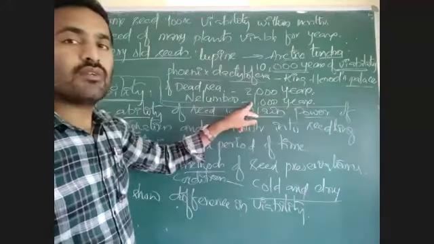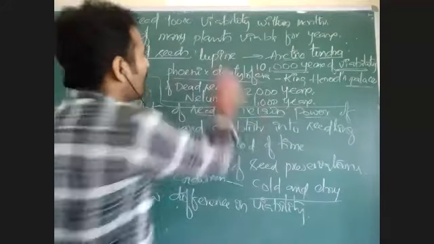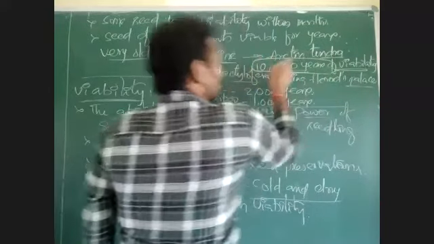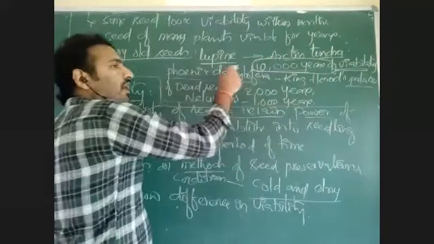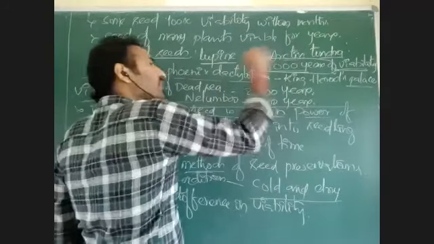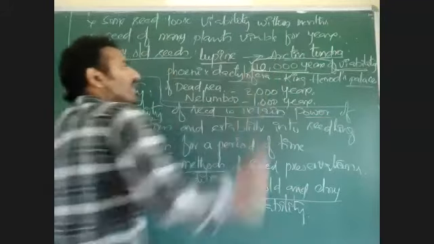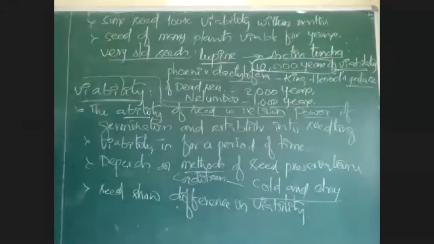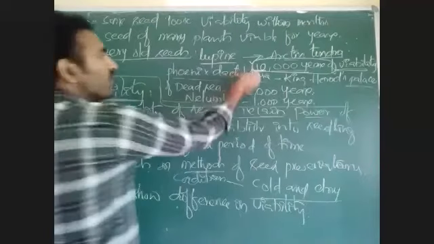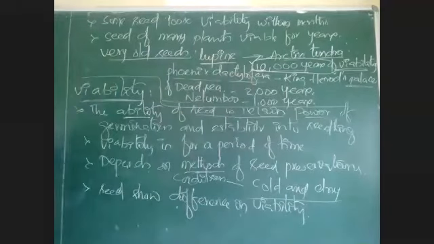What is this viable period? That means if lupine tree is producing a seed, that seed is viable for 10,000 years. Even after 10,000 years, the same seed, when it is getting proper conditions like the soil, water, appropriate temperature and oxygen, that seed will germinate into new plants. That is what we can say.